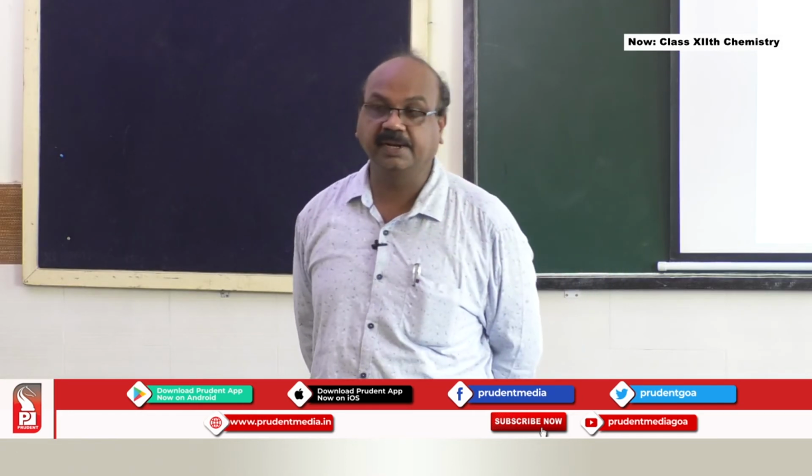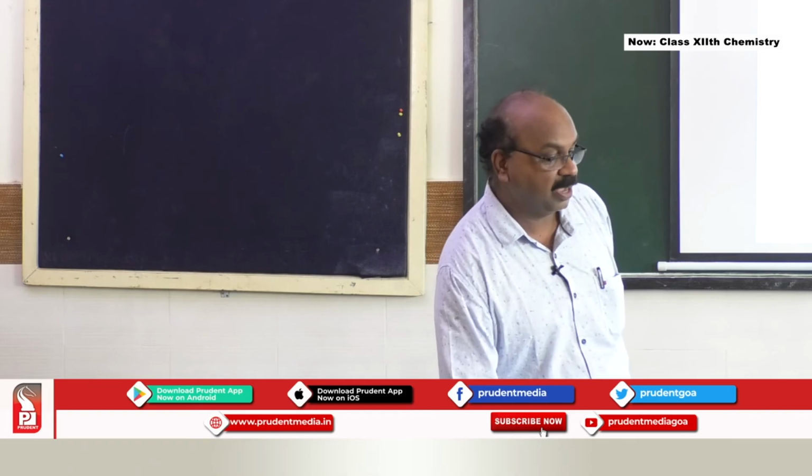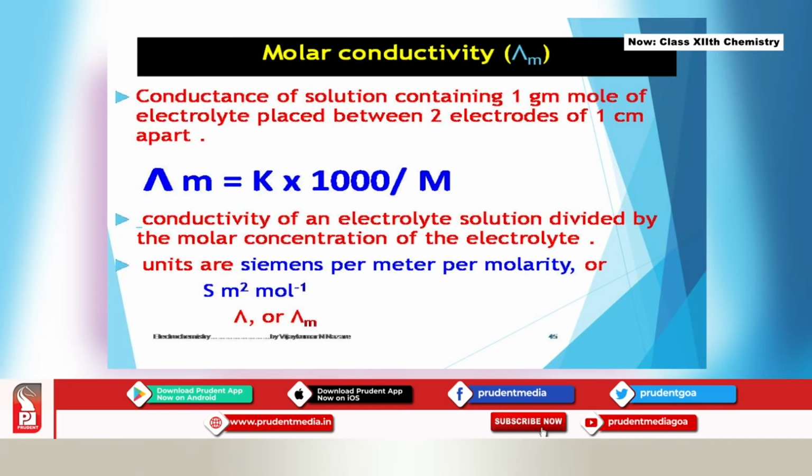Then comes the molar conductivity. As I told you, it has to do with the molarity or the molecular weight. Lambda m is the conductance of a solution containing 1 gram mole of electrolyte placed between two electrodes 1 centimeter apart. Lambda m is equal to K into 1000 divided by M. So the conductivity of an electrolyte solution divided by the molar concentration of the electrolyte gives us the molar conductivity. The units of molar conductivity are Siemens per meter per molarity, or Siemens meter square mole inverse. Lambda or lambda m, both can be used.